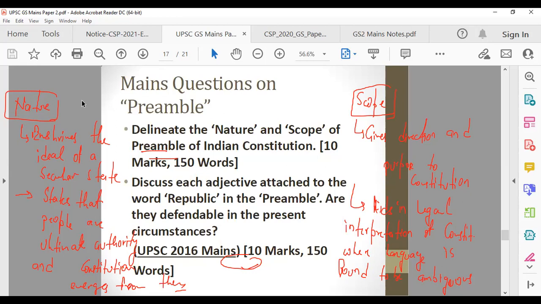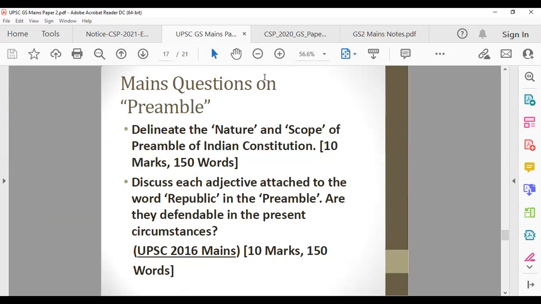Now, the second question is more important, because it has already been asked in 2016 mains. So when it has already been asked in mains, there's a very high probability that they will ask similar kinds of questions. And once you have done this question, you will understand how good this particular question is. And if you're preparing for other PSCs also, sometimes they just copy questions which have been asked in UPSC. So: discuss each adjective attached to the word republic in the preamble.